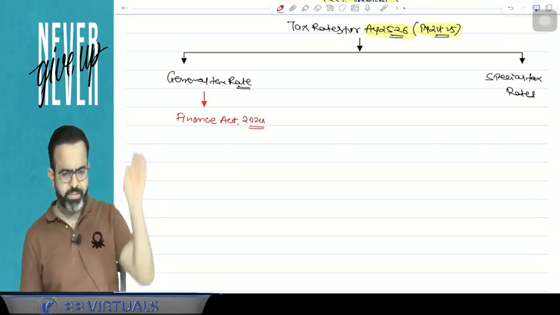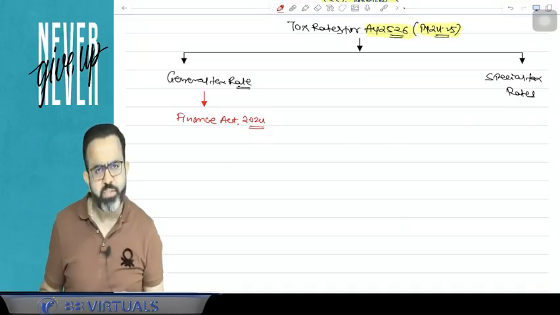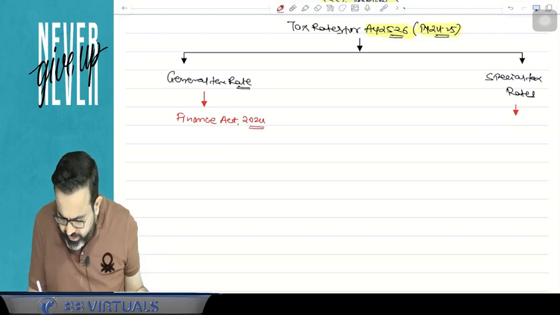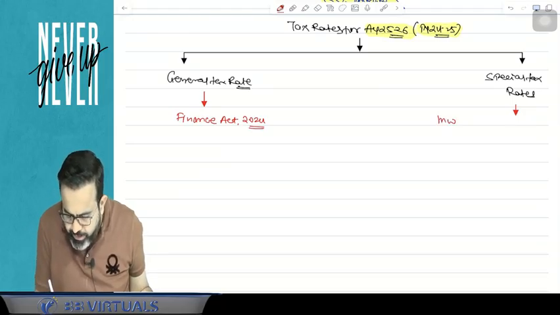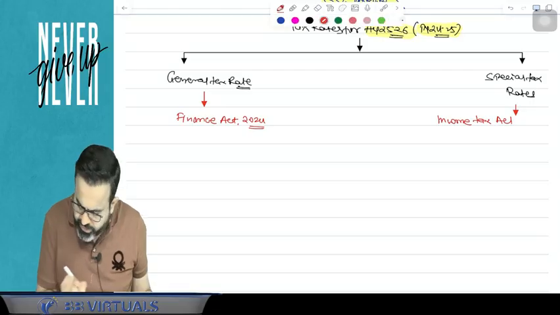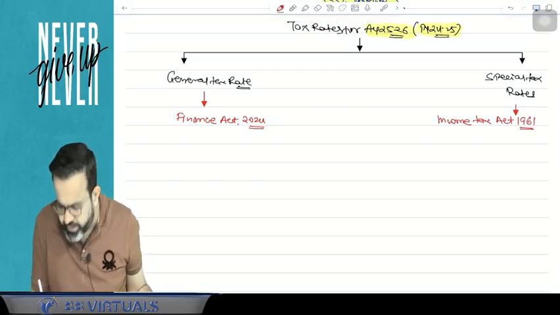That is the slab rate. Special tax rates are given in the Income Tax Act 1961.